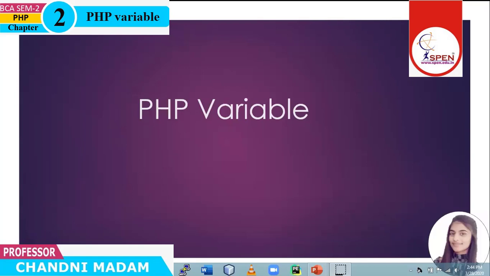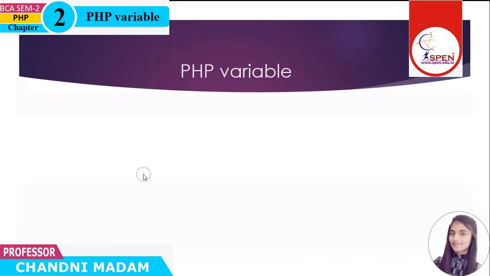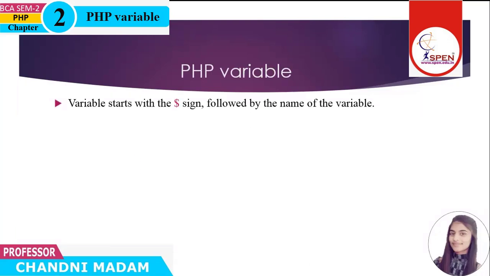So from today we will see the PHP variable, its naming rules and scope of the variable. First of all, we have seen PHP variable. In PHP, variables are represented by the $ sign followed by the variable name. So we always start a variable with the $ sign. Here is the example $A. A is the variable name and it always starts with the $ sign.